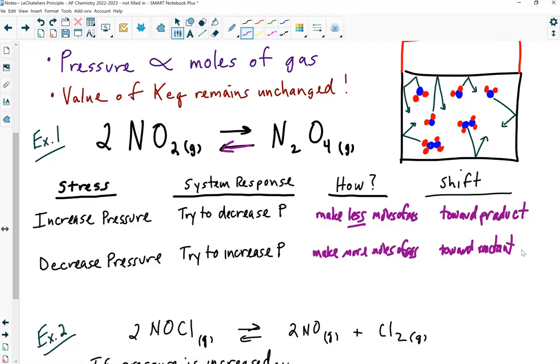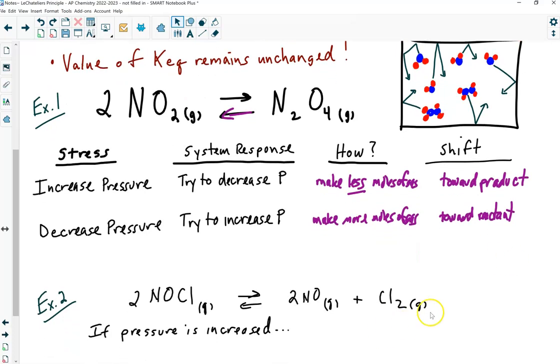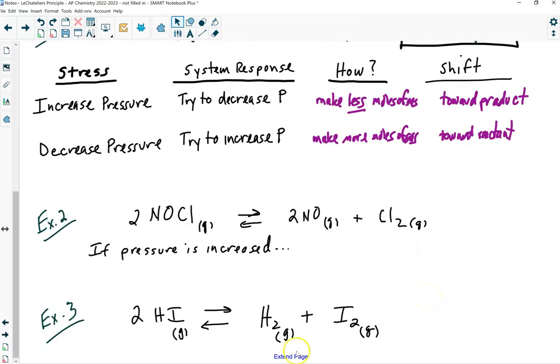So initially, it's going to kickstart the reaction, in this case, to the left, right? To the reactant side, if I decrease the pressure on this particular equilibrium system, but then it'll reach a new equilibrium, okay? And the rates will become equal again. It'll respond as much as it can to increase the moles of gas, or decrease the moles as much as it can, and then it will reach a new equilibrium, all right? And again, on that handout I gave you, there's an example. They don't plug in numbers, but they show you how this would work, Q versus K, using pressures. Okay, let's go through an example where I just ask you what would happen, all right?